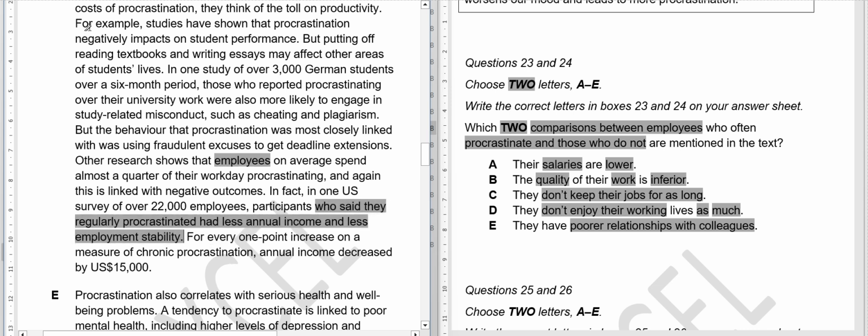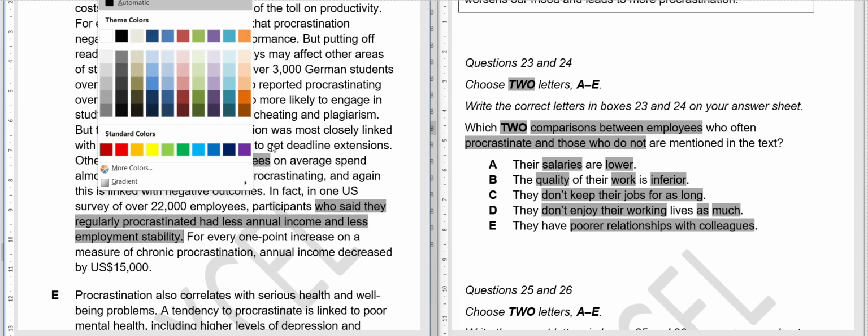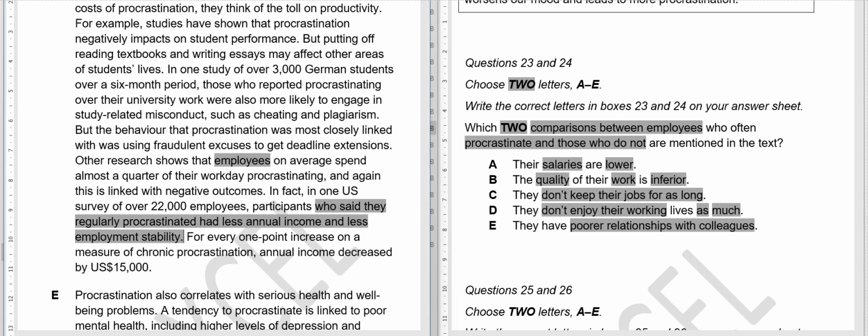It's your job to find the answer now. Can you find the answer? I will give you just the amount of time that I need to write here.